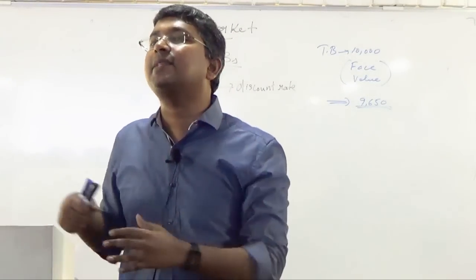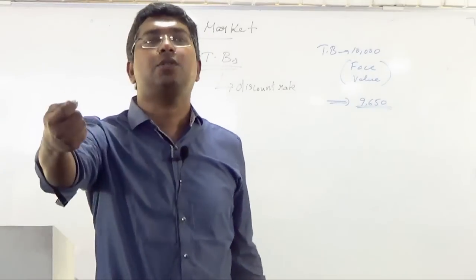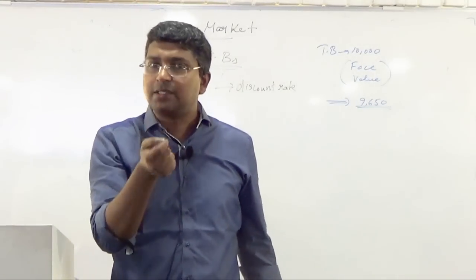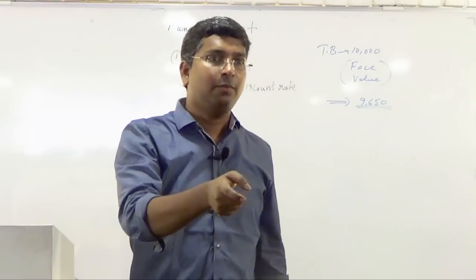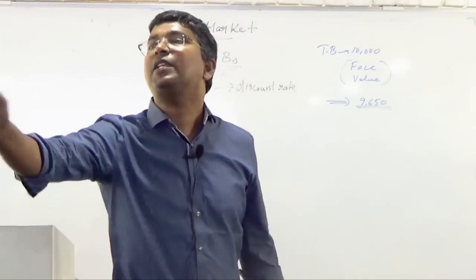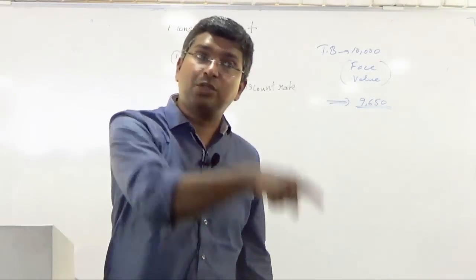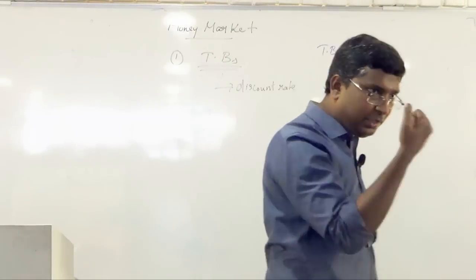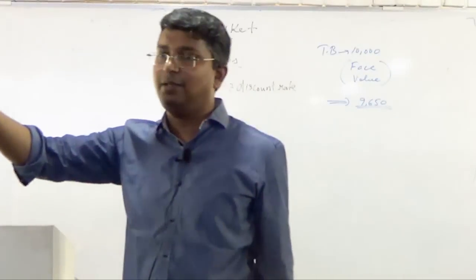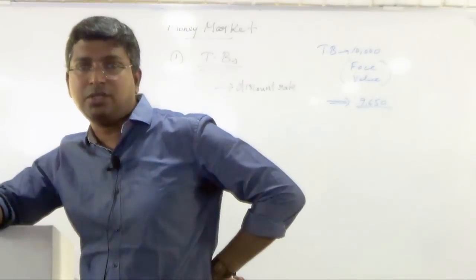After 91 days, I will give you 10,000. That is what is called treasury bills being issued at a discount, because it is issued at a discount to its face value. But after maturity, the person who purchased the treasury bill will get the full amount, and that is his profit.